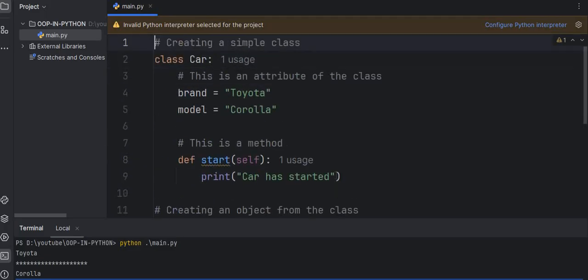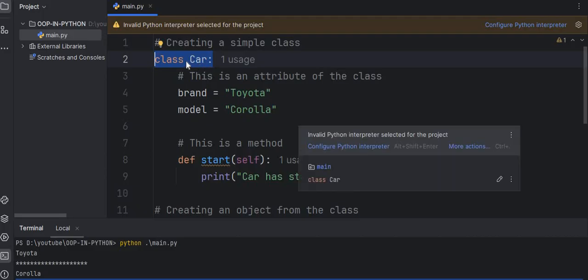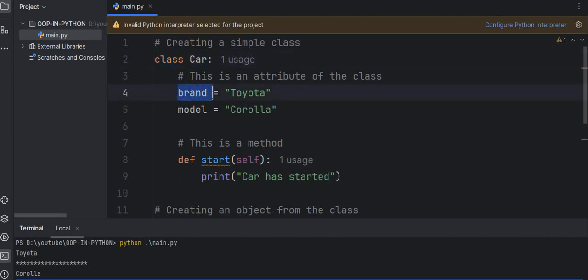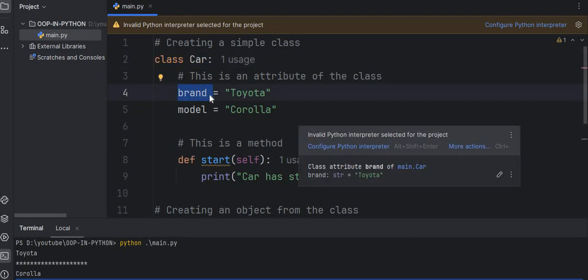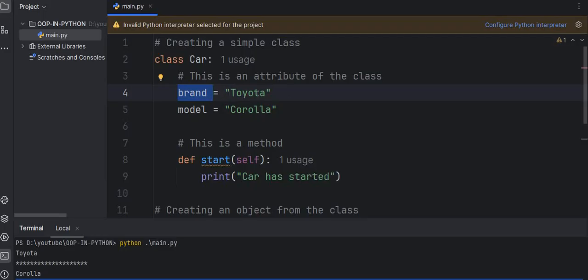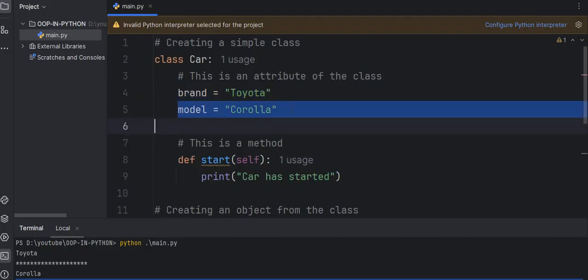Let me explain one more time very easily. On this line, class Car, we create a blueprint named Car, and inside that very class the brand and model variables belong to the class Car. Model equals Corolla.